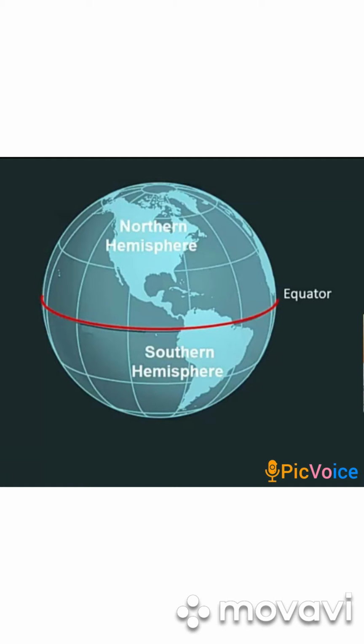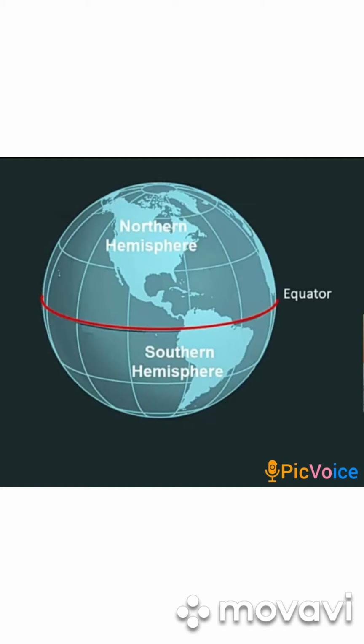So all these lines, there are intermediate lines also. After every 1 degree, equator is 0 degree, after every 1 degree there is a latitude, and the distance between each line is 111 kilometers. So from 0 degree to 23.5 degrees in the north, that is 23.5 multiplied by 111, and the total distance will come.